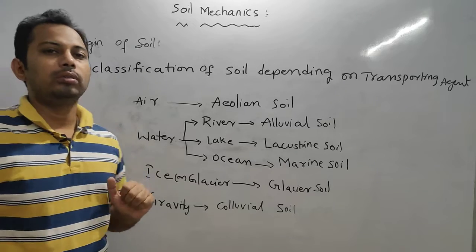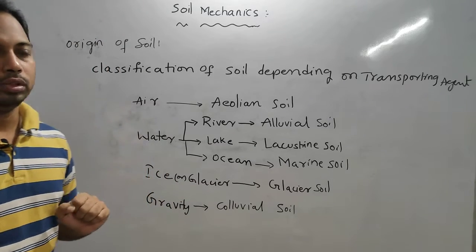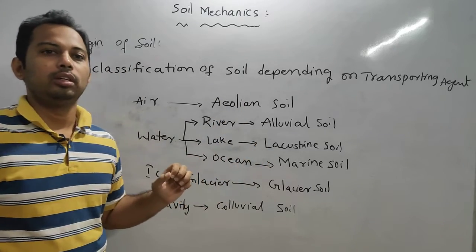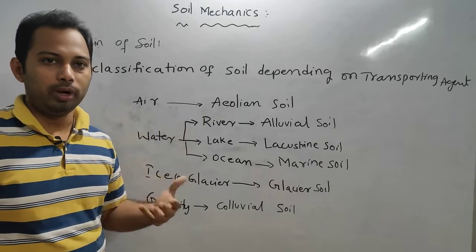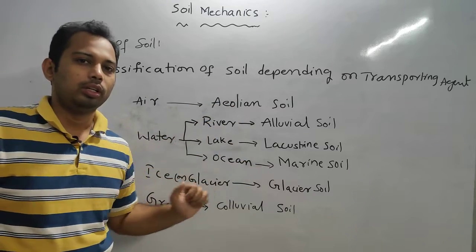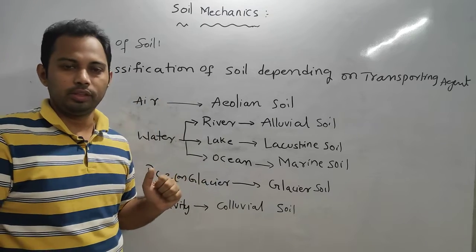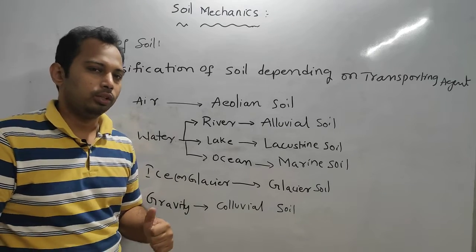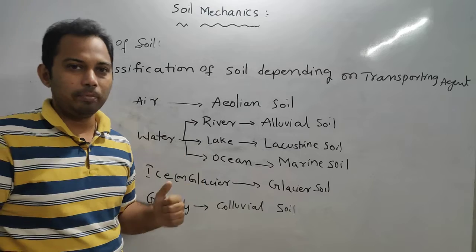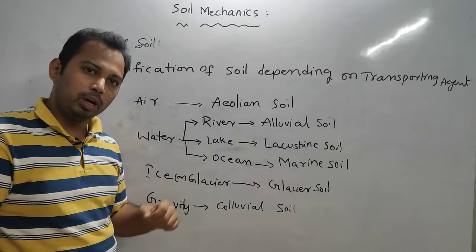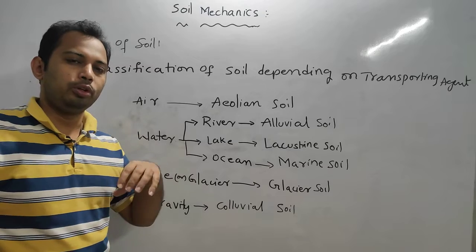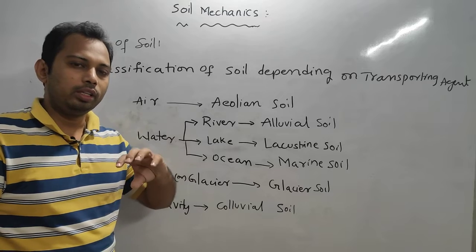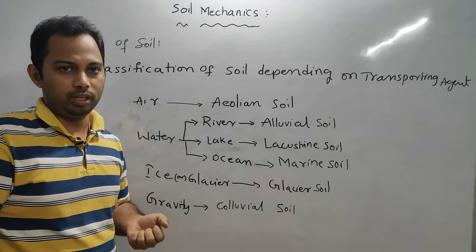Now from the examination point of view, sometimes they will ask what are the examples of soils which are formed out of the transportation by these transporting agents. In a previous GATE examination they have asked for 1 mark. Because though the soil particles may form due to weathering, during the transportation their physical properties vary and change.